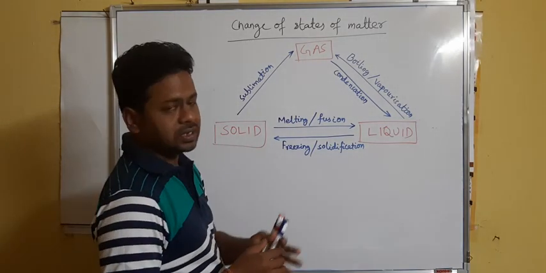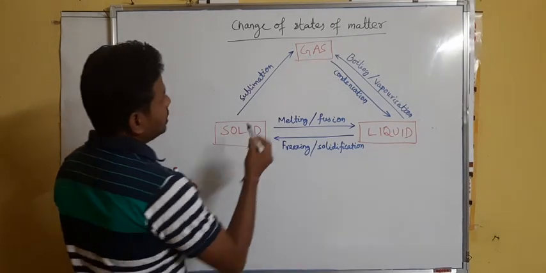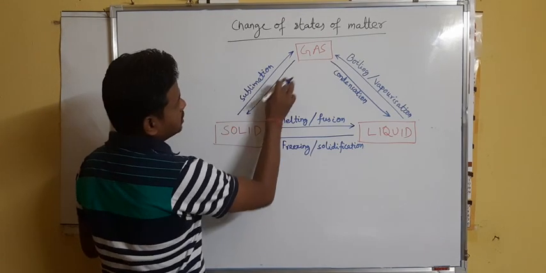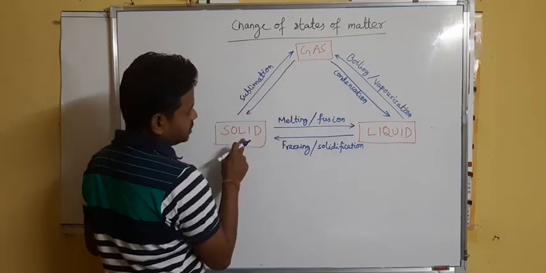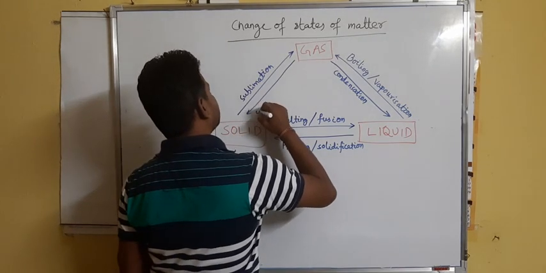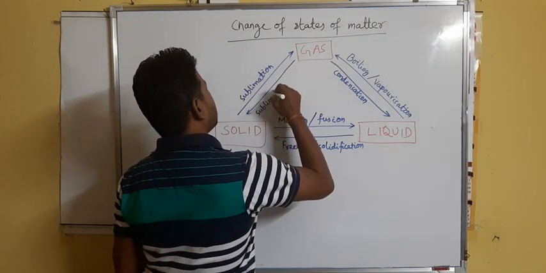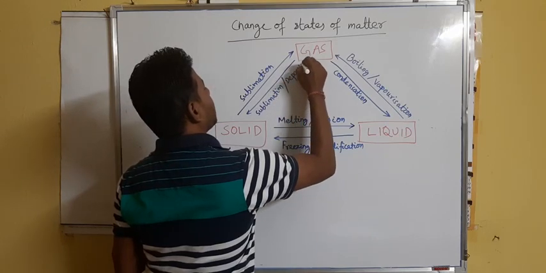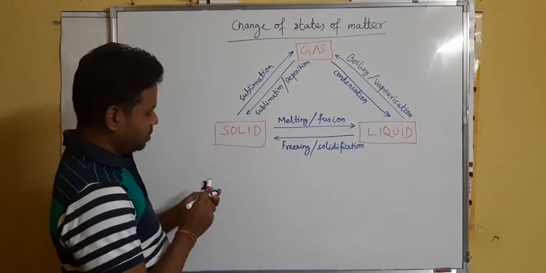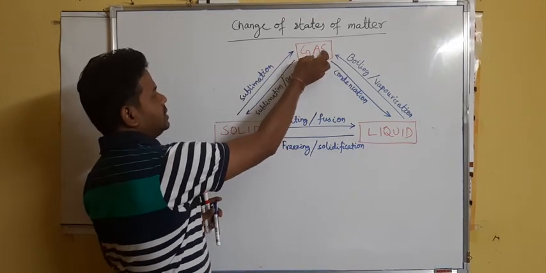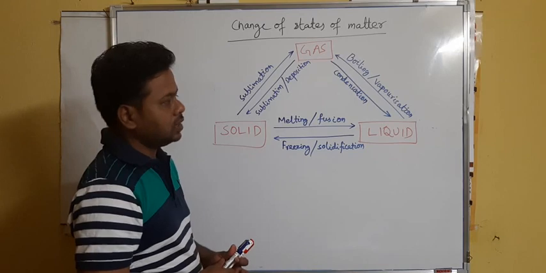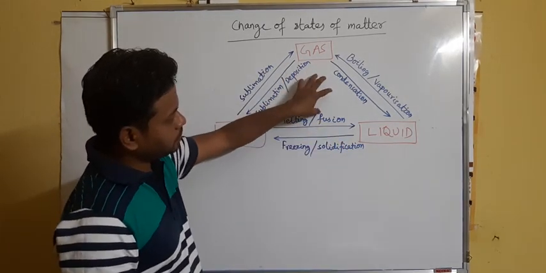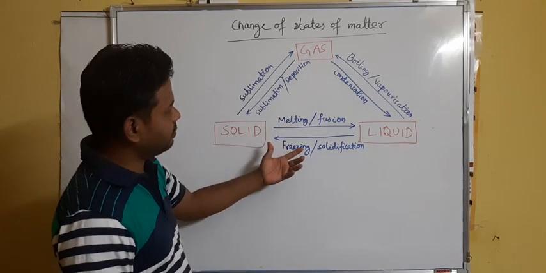There is no liquid state of these substances, and if the gas of these substances is cooled, then the gas directly changes to solid, and this process is also known as sublimation, and also it is called deposition. Deposition or sublimation is that the gas is directly converted into solid. Students, if you remember the flow chart of these 3 states, then you can define all the points.